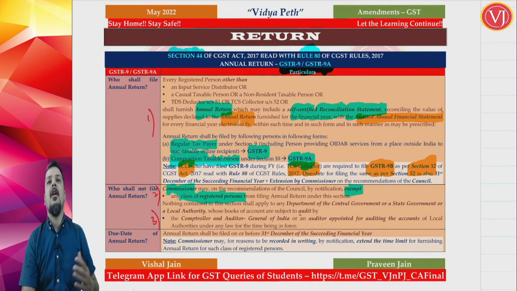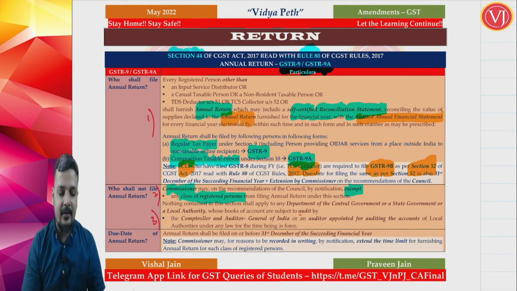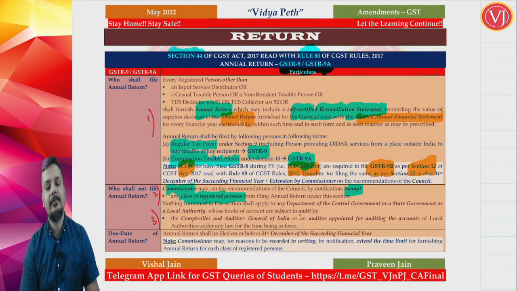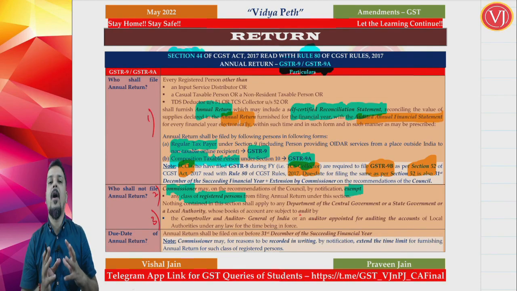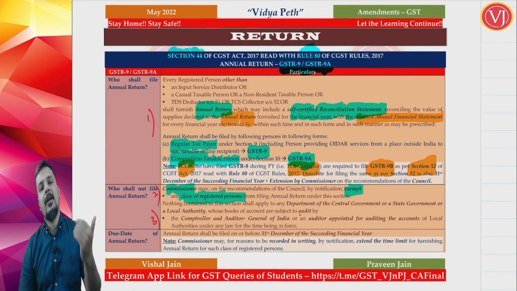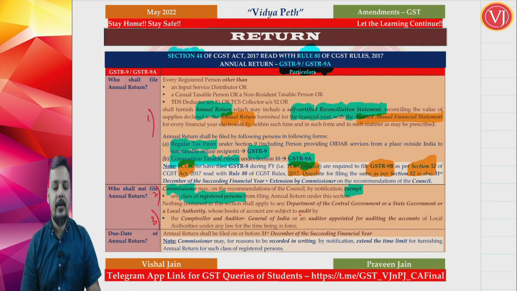So the commissioner now has the powers to exempt a particular class of registered persons from filing annual return. Obviously the commissioner will do it on the recommendation of the council, but the commissioner now has the power to tell a few classes of registered persons that they are not required to file any annual return. That amendment has come in under section 44.